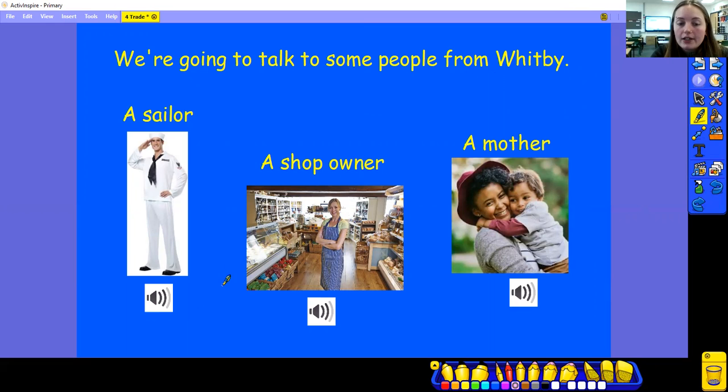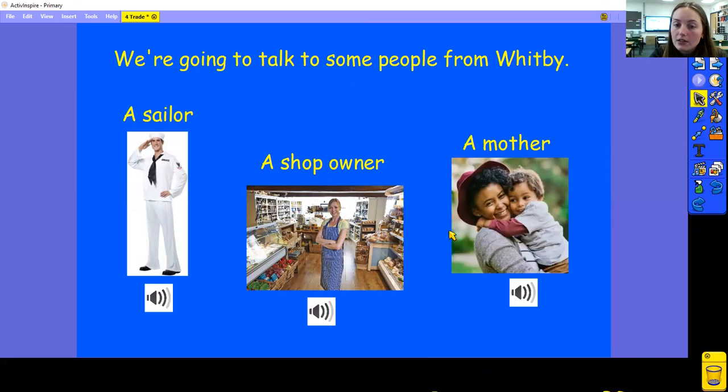So that was Sam the sailor, and he was telling us about what it's like for him living in Whitby. So he lives there because that's part of his job. He goes on the boat. So that's something important we might need to remember. It's important for jobs that he lives there. He also said that the pay is really good, so he gets money for being a sailor there. So that's another reason why he enjoys living in Whitby. And the last thing that he said was about getting to travel to different places, because the ships that come in with the goods come from all over the world. So it's another good reason for having trade, because we get to have things that we wouldn't normally have in our country. Let's have a listen to this lady here, the shop owner.